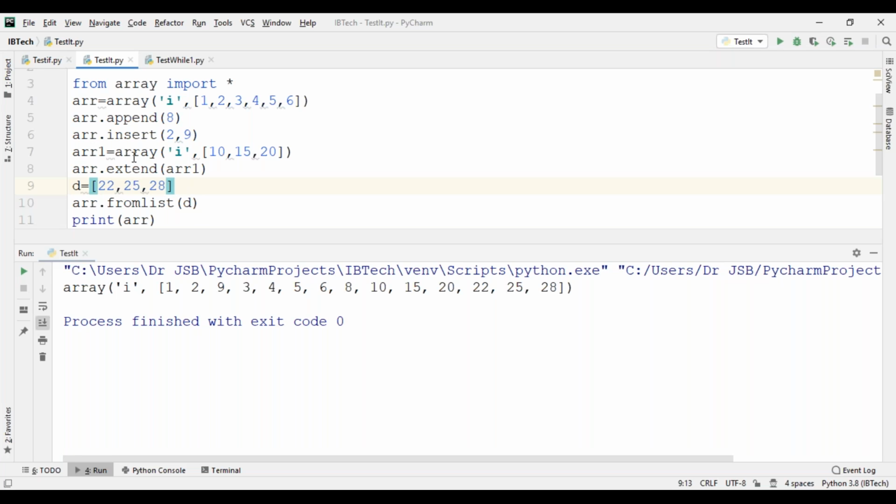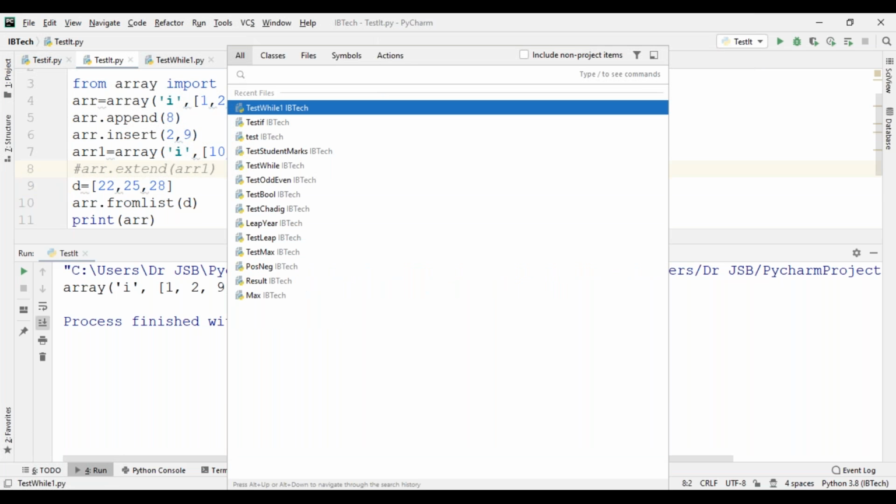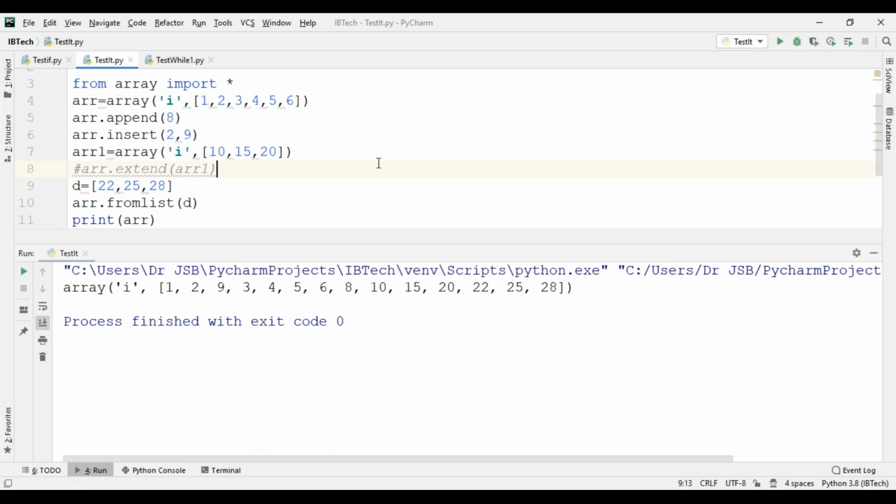If you do not use this extend operation, those operations will not be covered. The 10, 15, 20 will not be covered, because all the operations we have seen in this program are included.